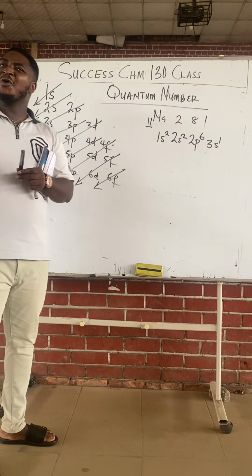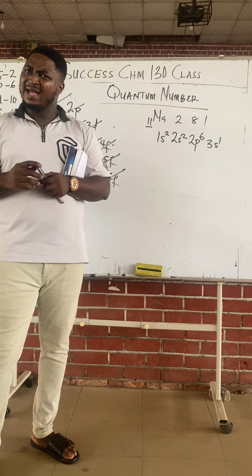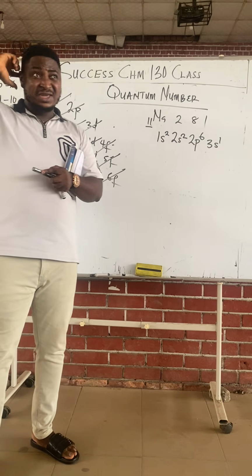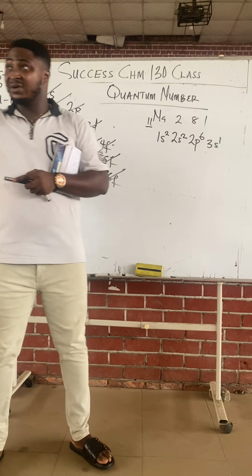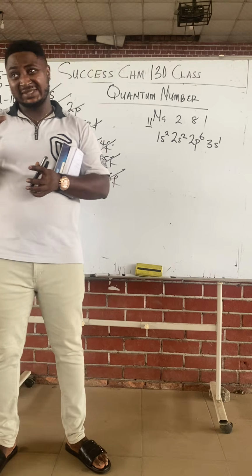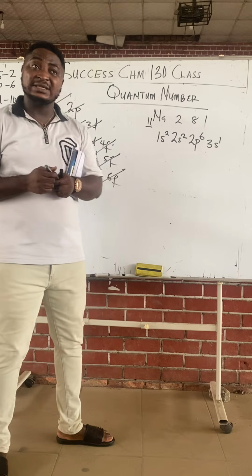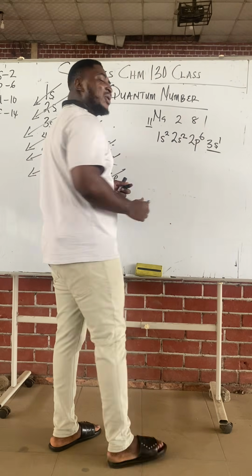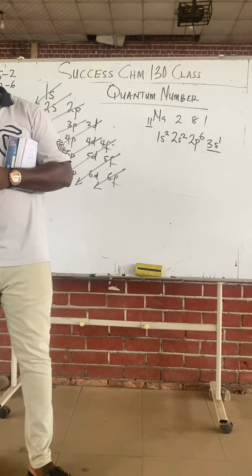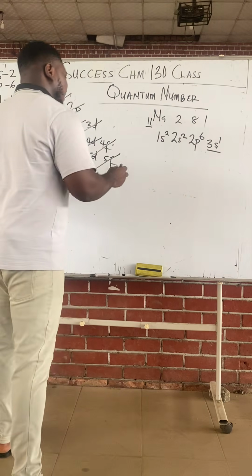Interesting, class. Are you aware that this spdf configuration can help you to determine the block an element falls under in the periodic table? Are you aware that we have 4 blocks in a periodic table? Just like a periodic table has the groups and the periods. The vertical columns are the groups, the horizontal rows are the periods. Your periodic table also divides into 4 blocks, class. Some elements belong to the S block of the periodic table, like sodium. Class, the last block here represents the block the element belongs to. So by writing out the correct spdf configuration of an element, you can determine the block of the periodic table the element belongs to. Let's look at phosphorus.